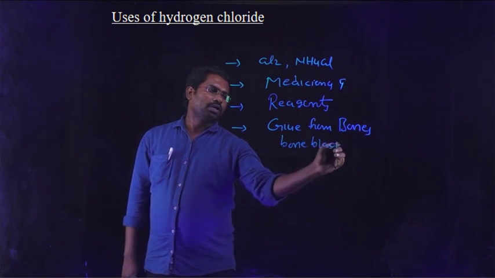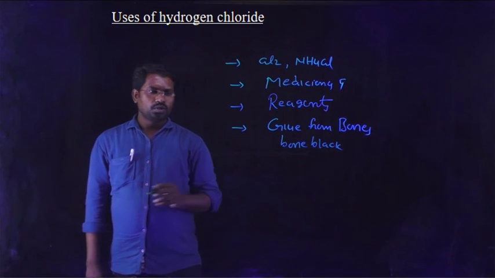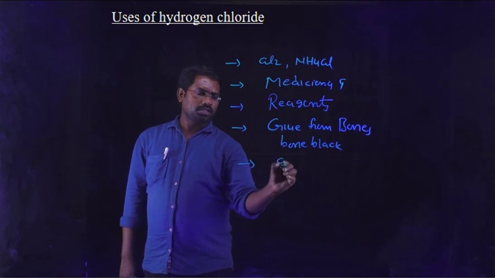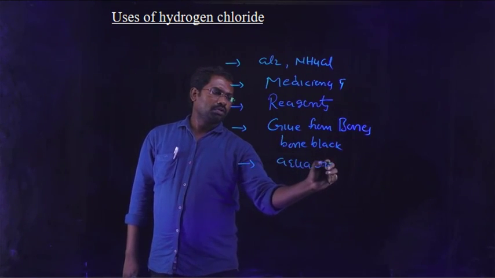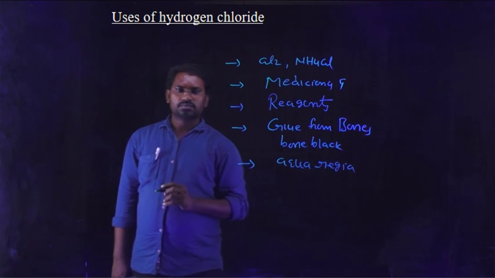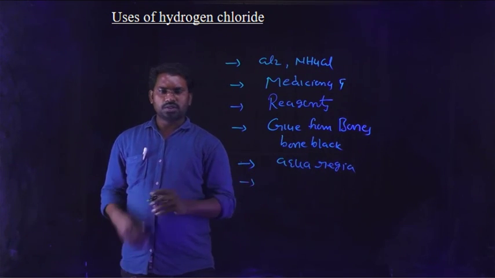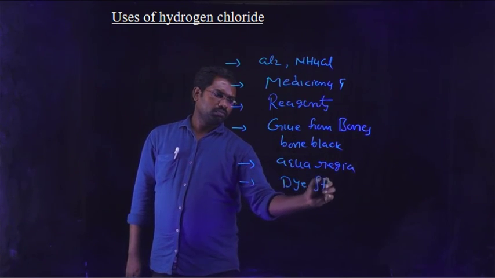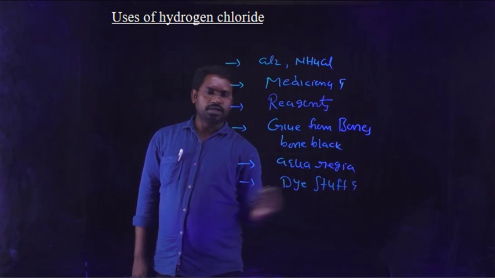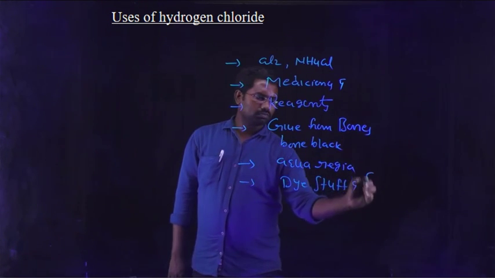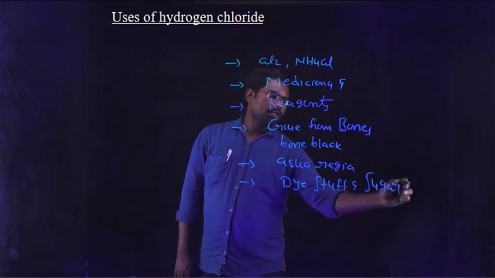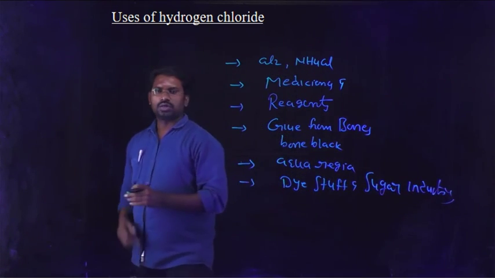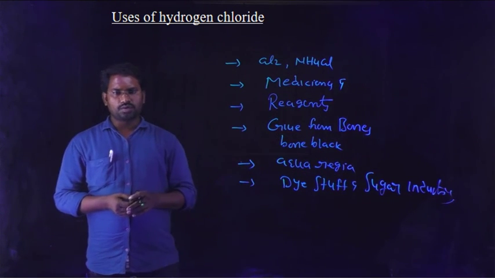And HCl can also be used in the preparation of aqua regia. It can also be used in making dyestuffs and in the sugar industry. So these are all the uses of hydrogen chloride.